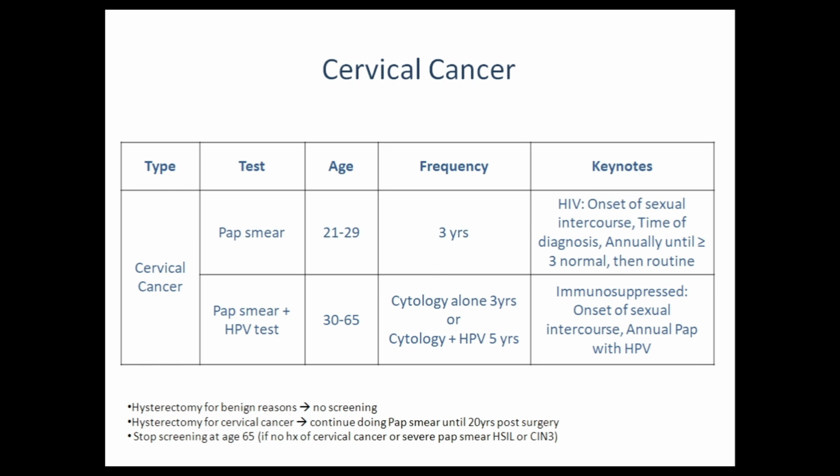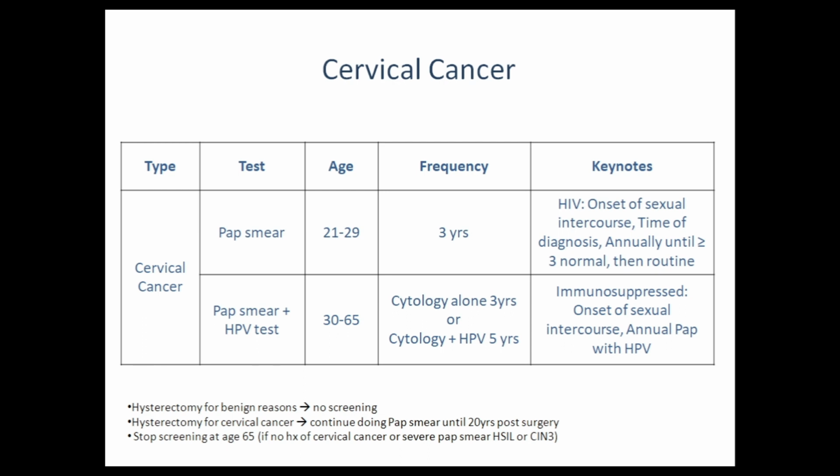If the age is between 21 to 29, do the pap smear every 3 years. If the age is between 30 to 65, do pap smear plus HPV testing. But here is a special case which you should remember: if age is between 30 to 65 and you do screening every 3 years, you will do cytology alone. But if you do screening every 5 years, then you will have to do cytology plus HPV testing.